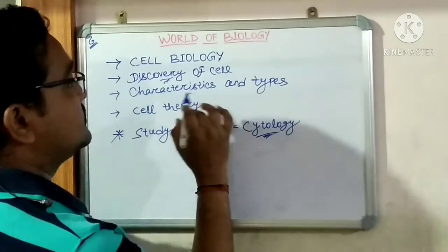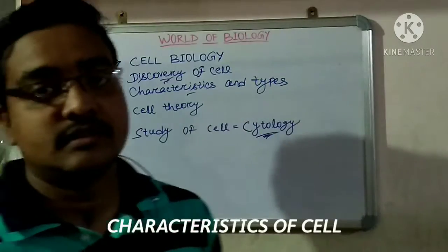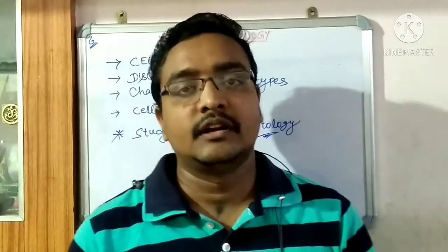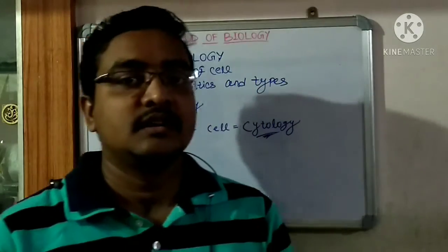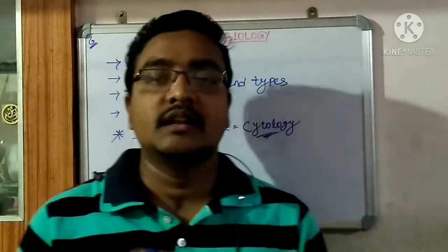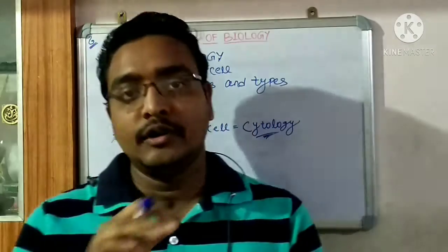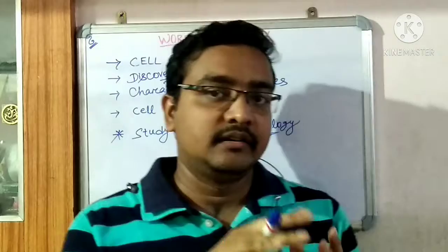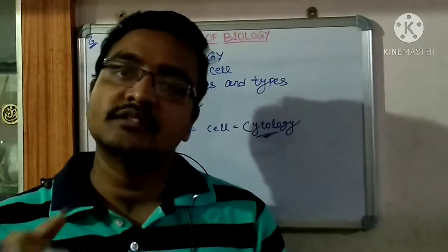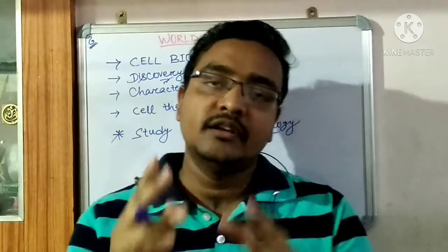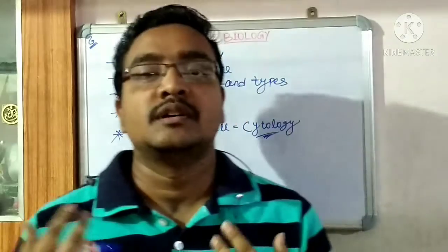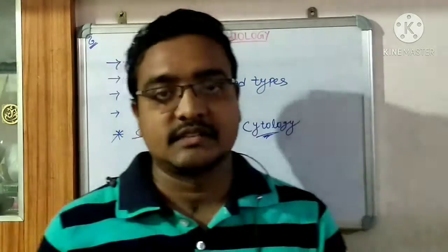Then what are the characteristics of the cell? The cell is the basic fundamental unit of organisms, and it provides support to the organism. The cell contains a fluid-like substance inside it, which is known as cytoplasm. Inside the cytoplasm there are various types of organelles, such as the endoplasmic reticulum, mitochondria, vacuoles, etc.